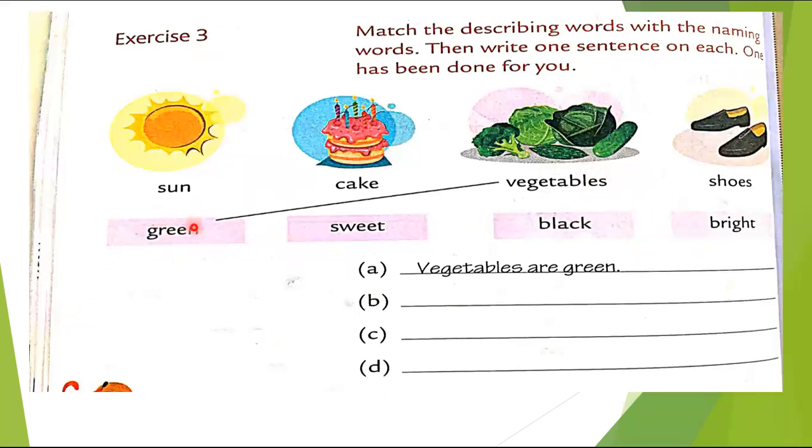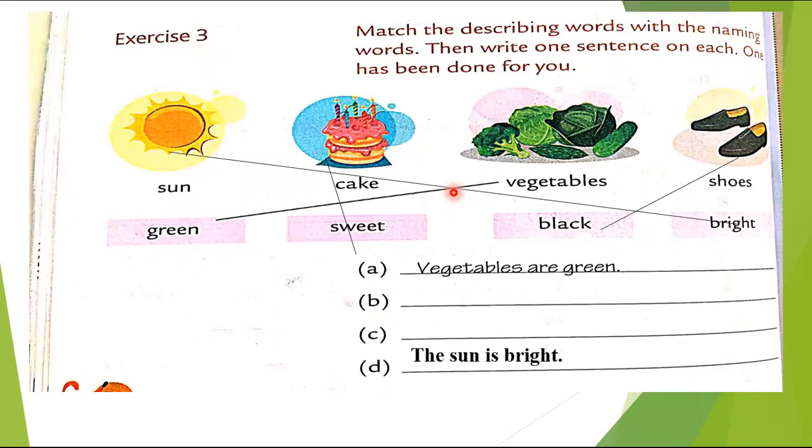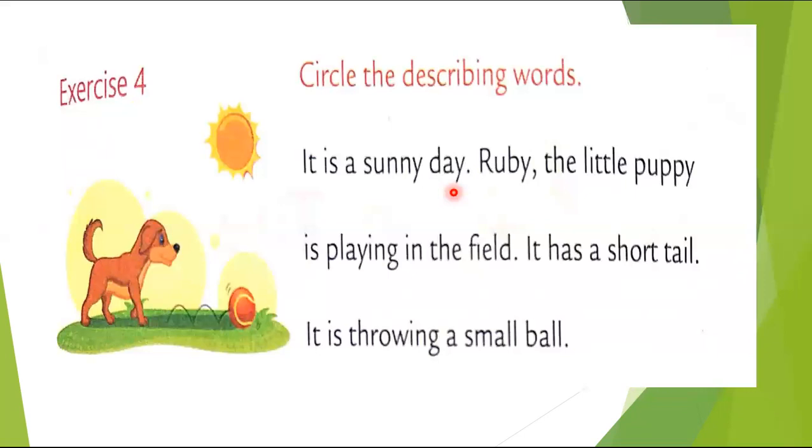So we have to connect describing words with naming words. For example, green vegetable, sweet cake, black shoes, and bright sun. Now we will make sentences. Vegetables are green. The sun is bright. Cake is sweet. Shoes are black.